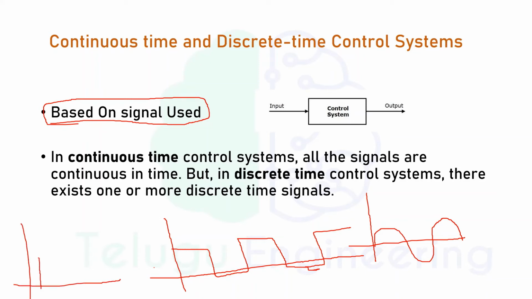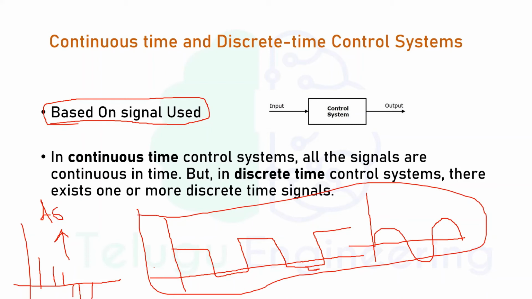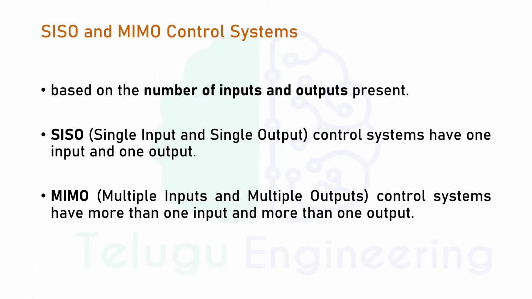And the discrete time signals look like this. For example, the same sinusoidal or, for example, cosine wave which is sampled. So this is the cosine wave which is sampled at particular intervals. This is known as a digital signal or a discrete signal, whereas these are known as continuous time signals. So our input may be this discrete signal or this continuous signal. In this way, on the basis of signals used, we classify the systems as continuous time and discrete time control systems. And next one, SISO and MIMO control systems.